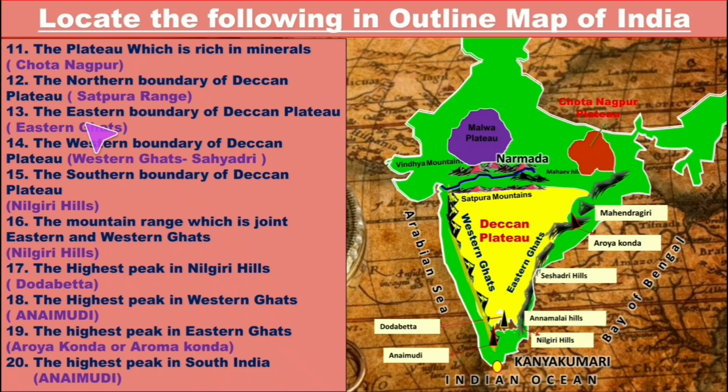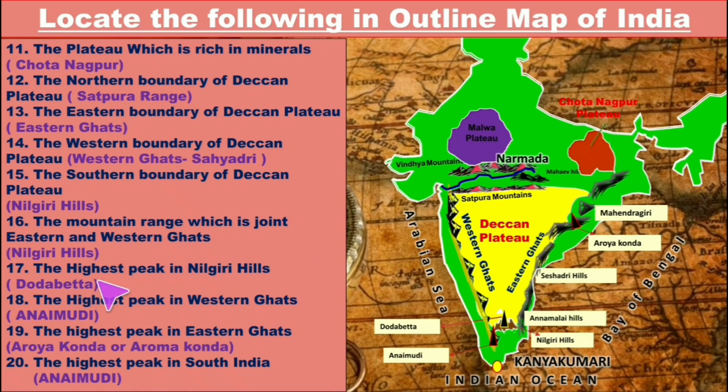The eastern boundary of Deccan plateau, that is Eastern Ghats. This is the location of Eastern Ghats. The western boundary of Deccan plateau, that is Western Ghats, and this is the location of Western Ghats. The southern boundary of Deccan plateau, that is the Nilgiri mountains. This is the location of Nilgiri mountains. The mountain range which joins Eastern and Western Ghats, that is the Nilgiri mountains itself.